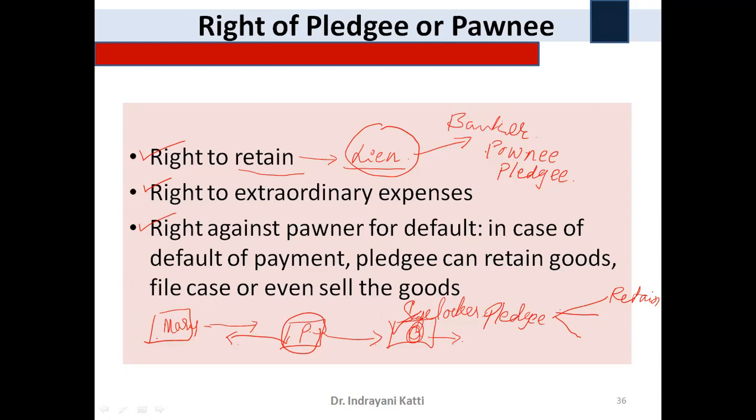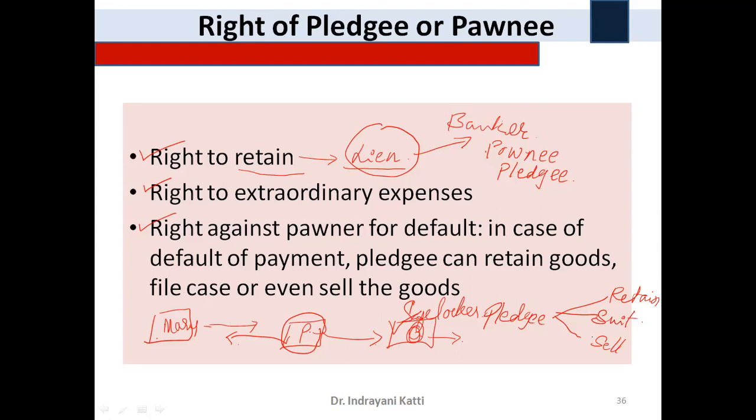Second one, a suit is filed. And the third one is, after giving proper notice to the pledger, he has a right to sell the property also to recover the loan amount. Is that clear? So three options are there for the pledgee to get back his money.